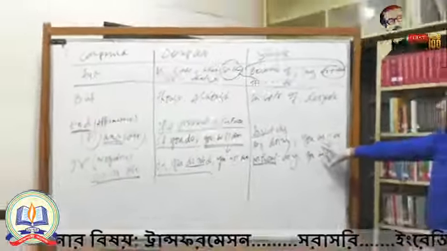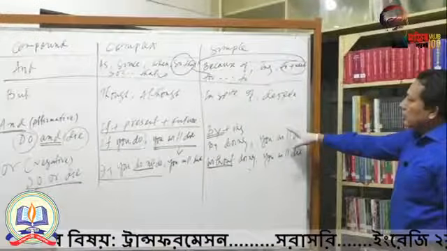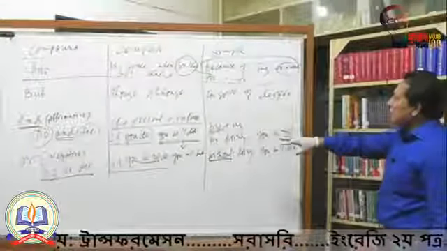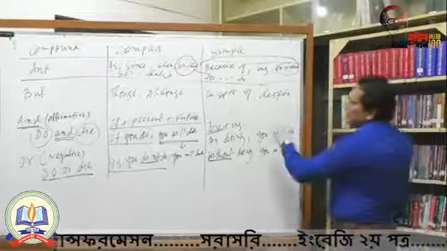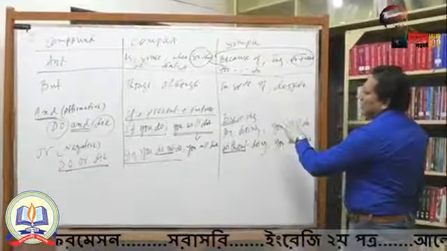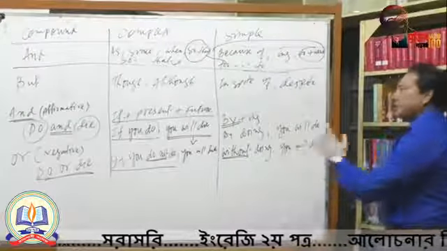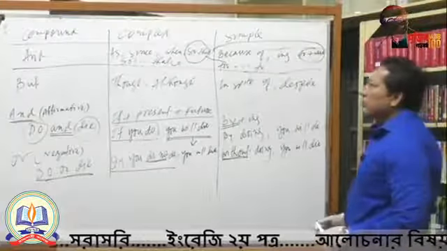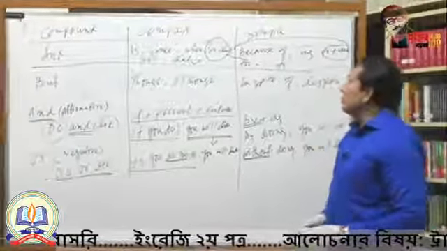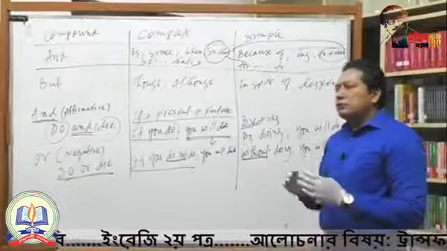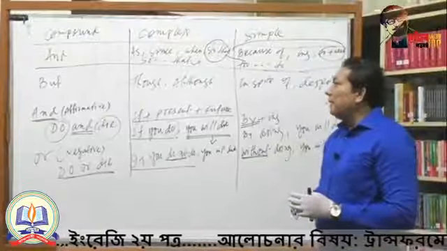In this way, you can transform compound to complex, and this diagram is very easy, dear students. And actually, don't think that that's all. If you want to develop a good command over simple, complex, compound, of course you have to develop the sense of meaning.